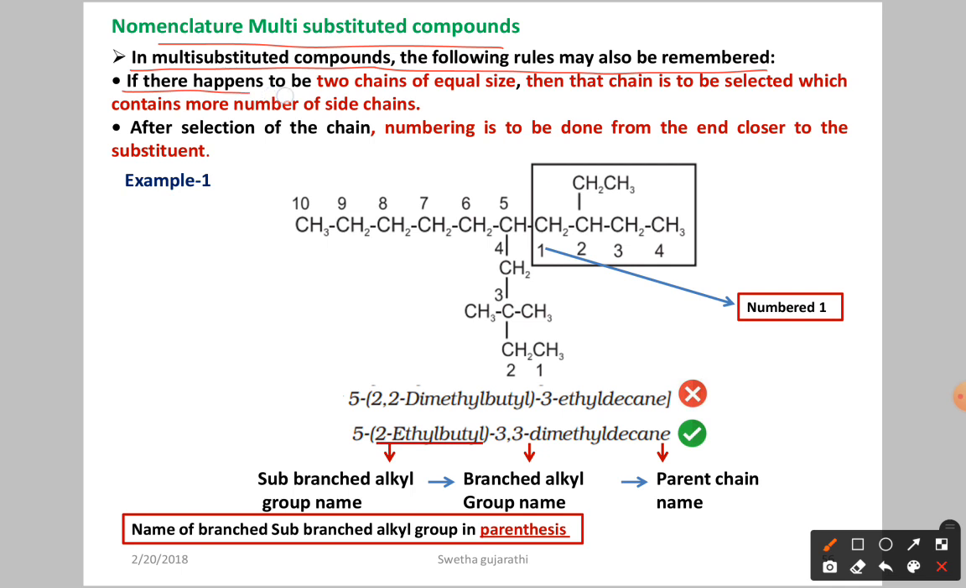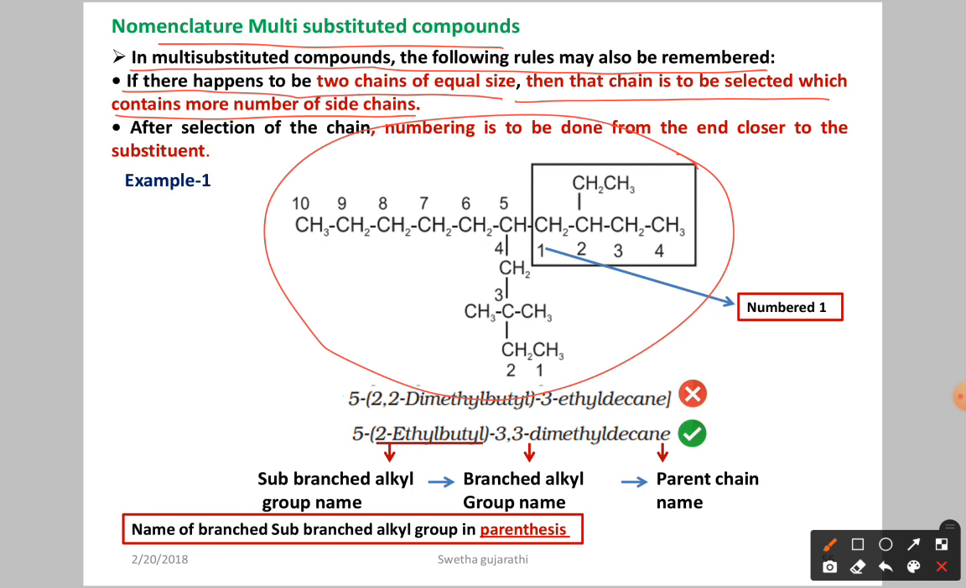If there happen to be two chains of equal size, then the chain to be selected is the one which contains more side chains. What is the meaning of this? Here we have one molecule. In both directions we have a parent chain of decane, so in both directions you are going to get decane. If you proceed in this direction, how many carbon atoms will be there? Let us count now.